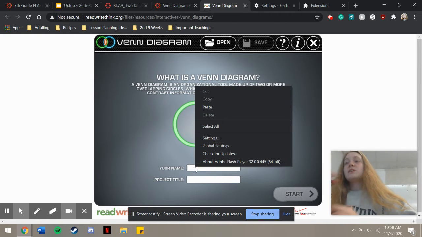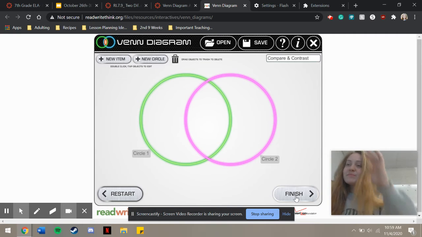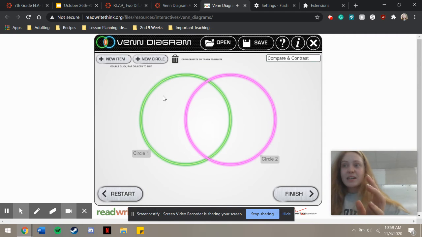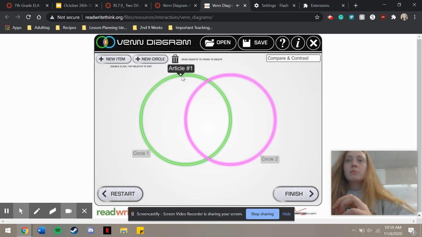Then when you go here, you're going to need to put in your name. Then I'm doing compare and contrast. Then we'll start. Here you're going to add in your details and your items. You'll need to add in the title of each article. So you might do article number 1, make it large, and drop it here. Then article 2, large, and put it here.